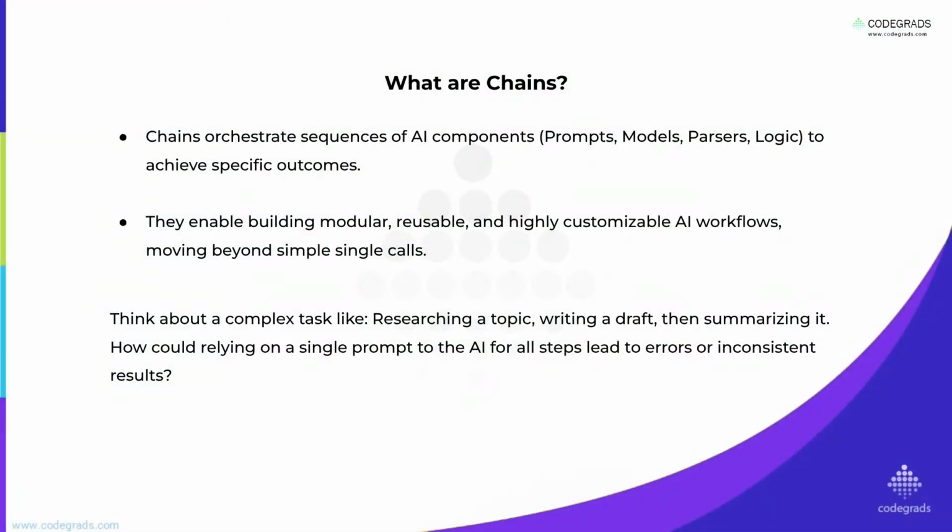Today, we are unlocking a core concept for building advanced AI chains. If you want your AI to perform complex, multi step tasks, chains are an essential toolkit to do it. So, first of all, what are chains? Think of them as intelligent assembly lines for your AI. They connect different AI building blocks like instructions, models, and output processes in a specific order.